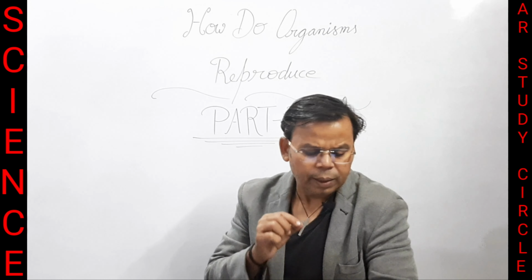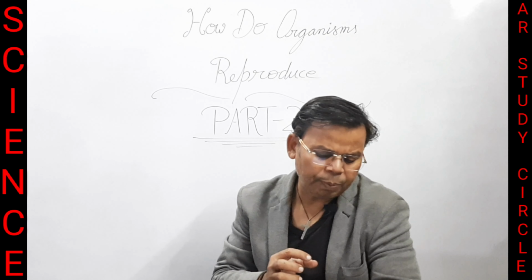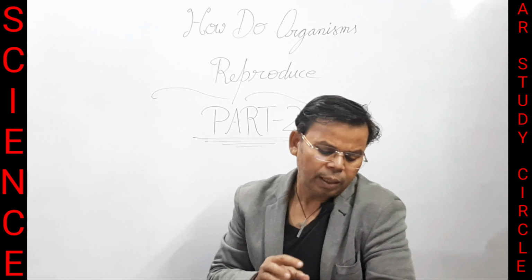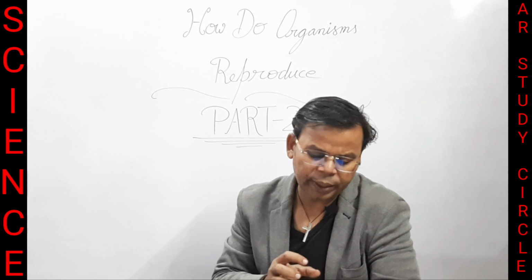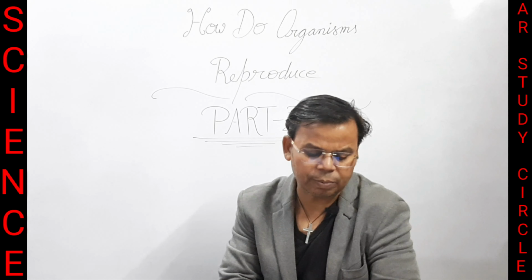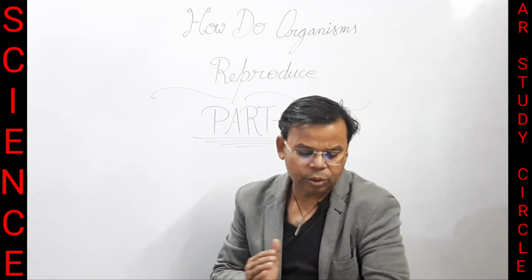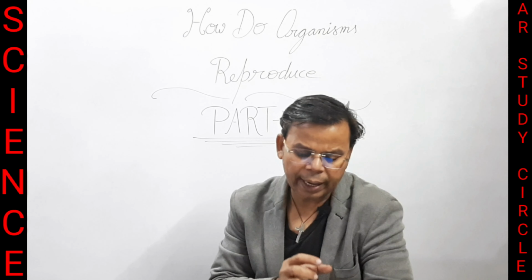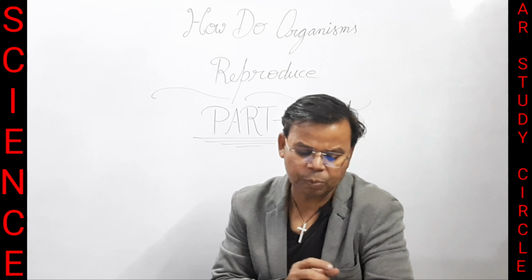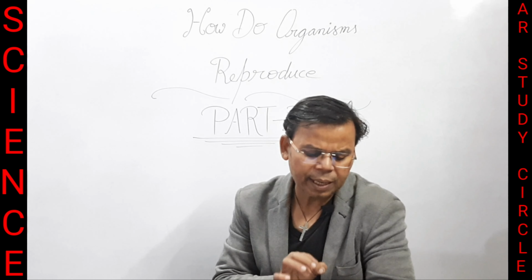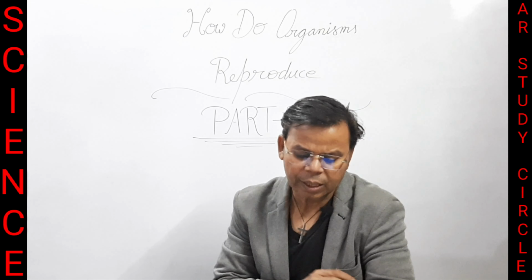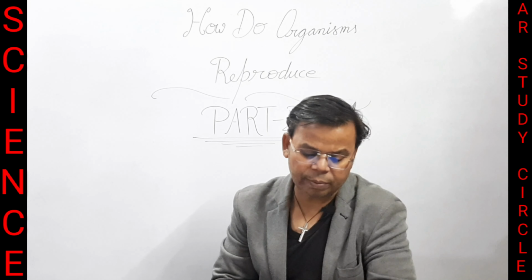Answer is the birth of the fully developed fetus, that is called childbirth. The birth of the fully developed fetus is called pasteurization. And the second question is: write names of one male and one female sex hormone. Male sex hormone is testosterone and female sex hormone is estrogen.